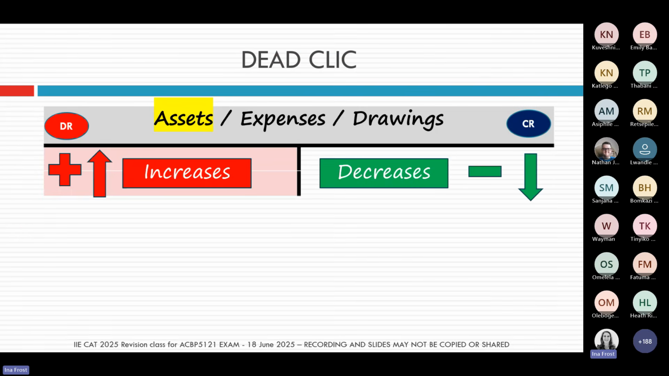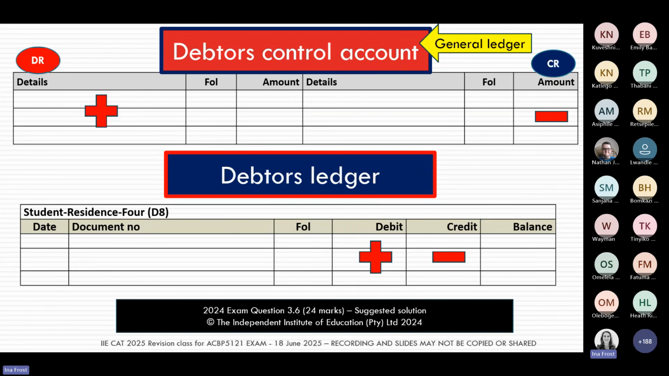And if we look back at our debt click, we know that assets, and a debtor is, remember, a current asset, increases on the debit side and decreases on the credit side. And that remains true whether you're working in the general ledger with your debtors or in the debtors ledger. So that is an important reminder. If this was your exam question, I would make a little plus above the debit and a little minus above the credit, just to remind myself where's the increase, where's the decrease.